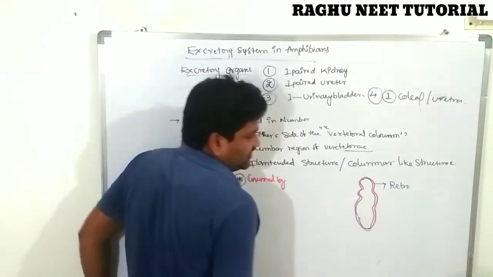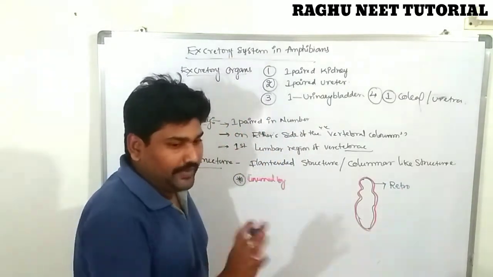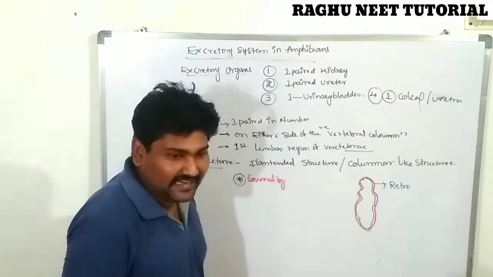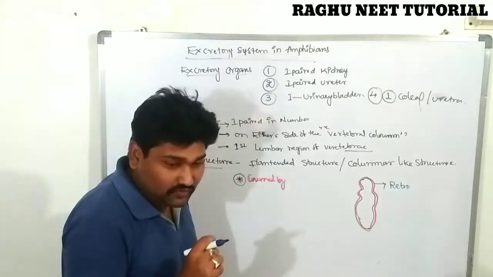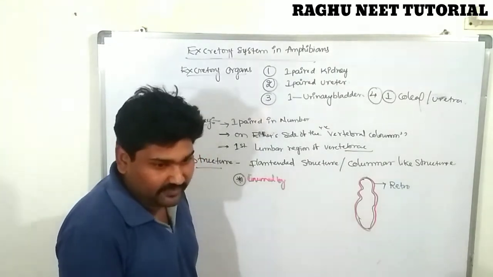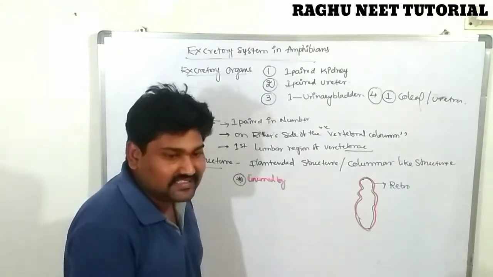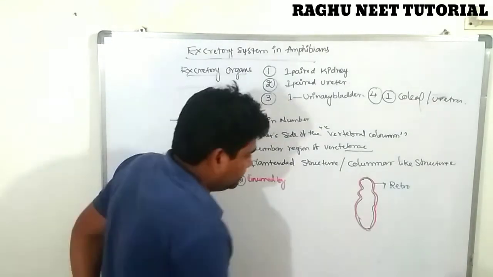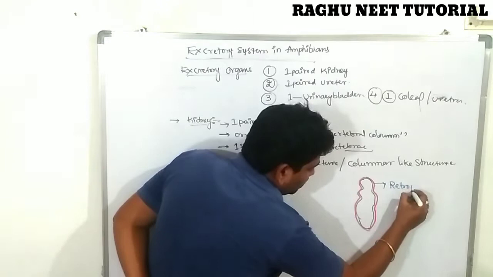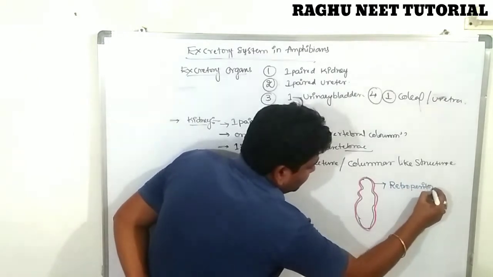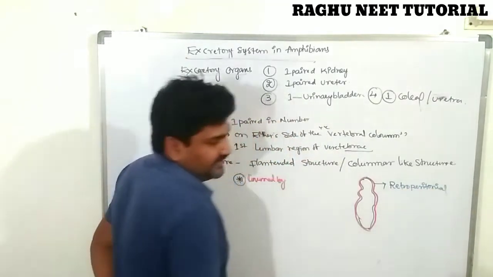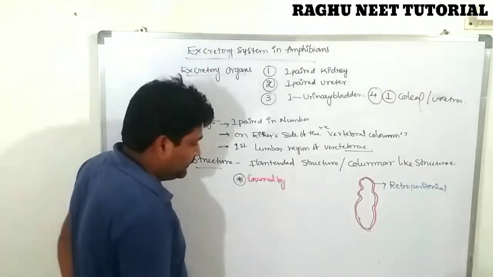They ask in the examination for 2 marks: what is the retroperitoneal organ? The retroperitoneal organ is a connective or protective membrane of amphibian vertebrates. It completely protects the kidney. Retroperitoneal membrane or retroperitoneal organ.